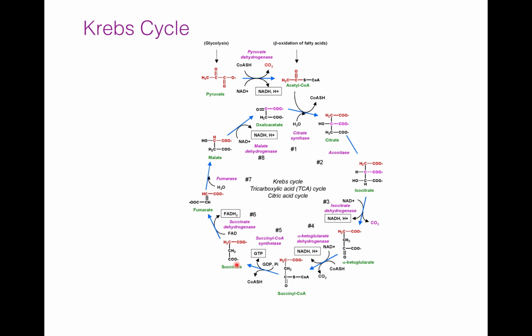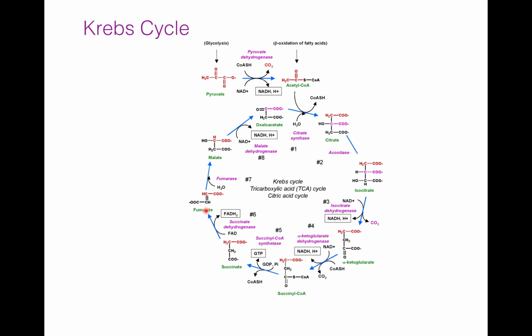This succinate is then converted into fumarate in presence of enzyme succinate dehydrogenase. In this step, FAD is reduced to FADH2, which is a prosthetic group of succinate dehydrogenase. Succinate dehydrogenase is a direct part of the electron transport chain, and it is also known as electron carrier complex two.